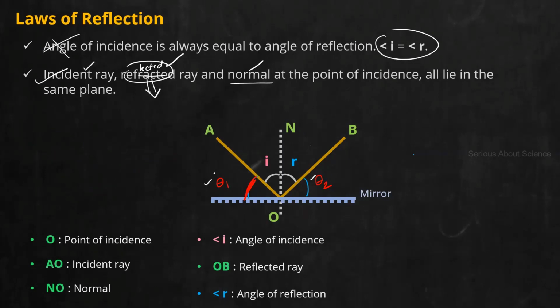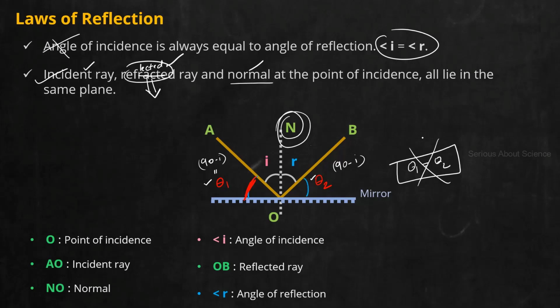Because if this is I, theta 1 is 90 minus I, and if this is R, theta 2 is 90 minus R. Now we know I is equal to R, so technically theta 1 is also equal to theta 2, but that is not the statement. Why? Because we measure the angle with respect to the normal.